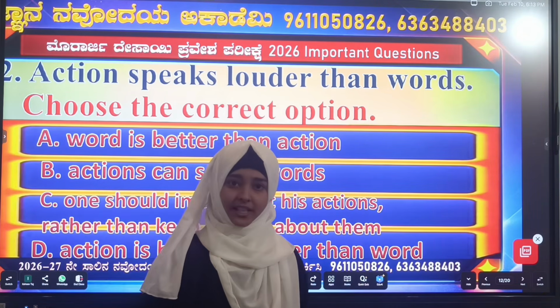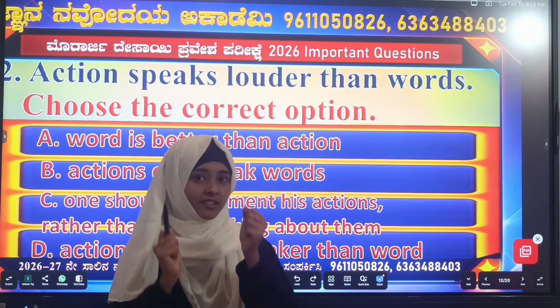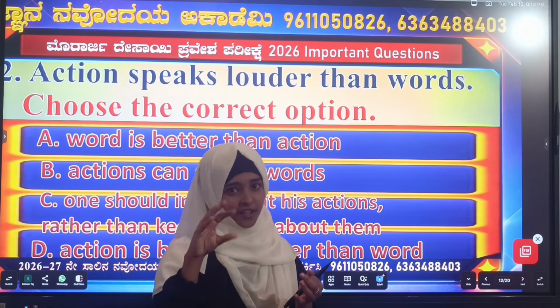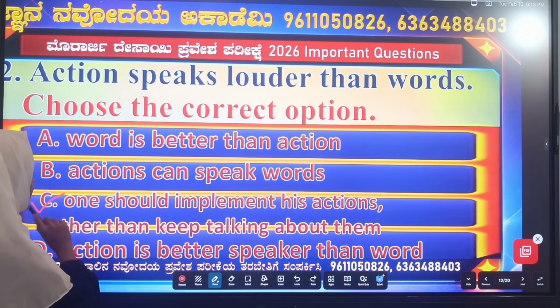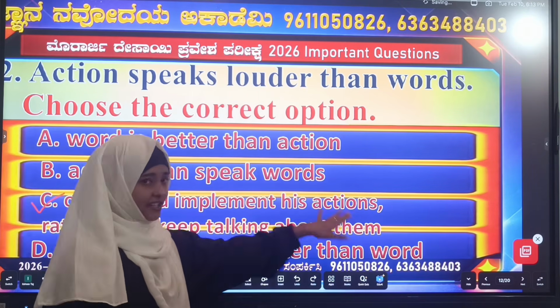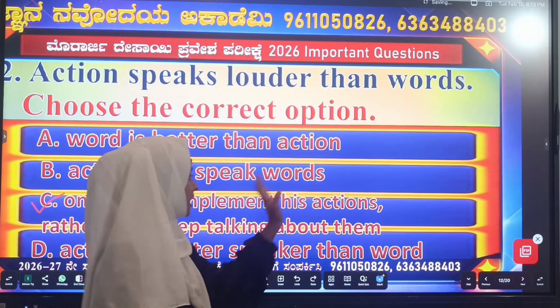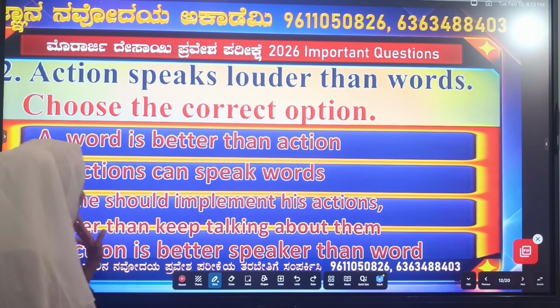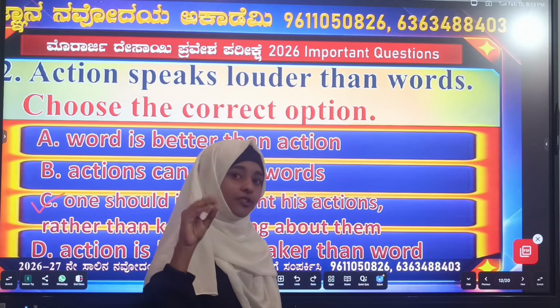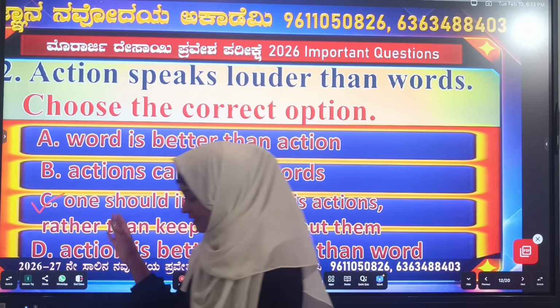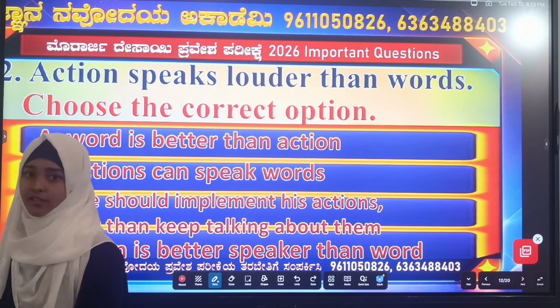This proverb, action speaks louder than words, means we should work instead of only talking. So the right answer is C. Option C. One should implement his action. Action means work. Implement his work rather than keep talking about them, rather than only talking. So the right option is C. Let's come to next question.